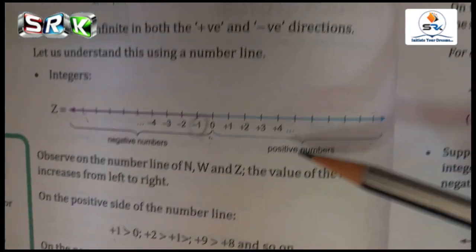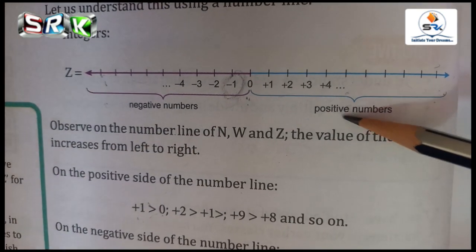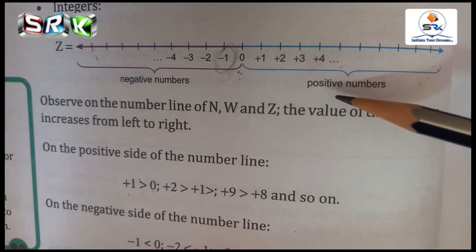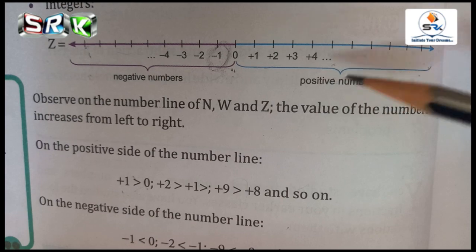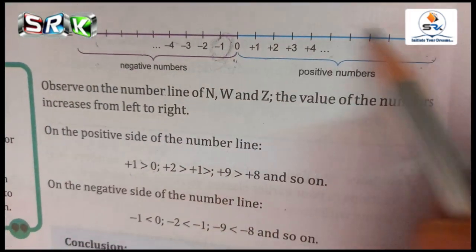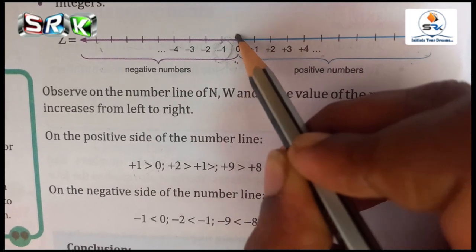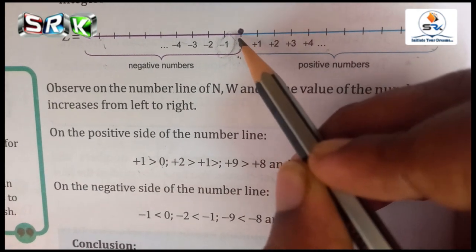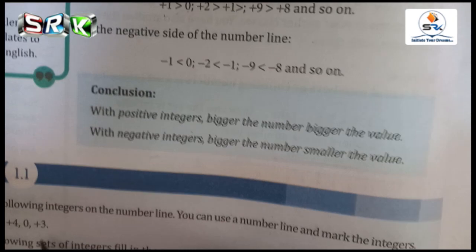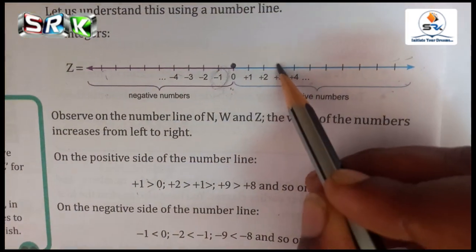For example, the number line is given here. See exercise 1.1. 0 is given here. You have to draw the number line and point it out like this. So for 0 we put a point like this, and see, plus 3 is given here, so you have to mark it as plus 3.